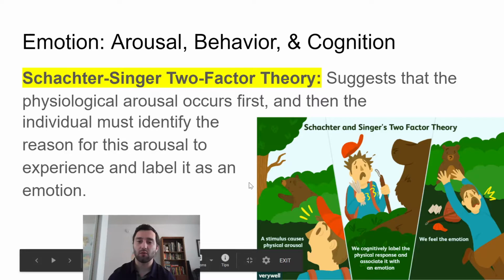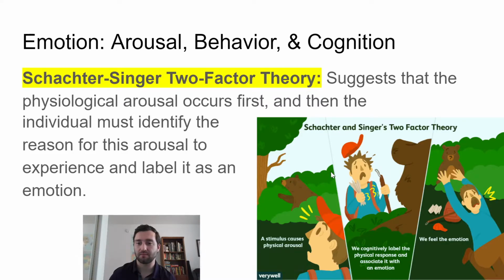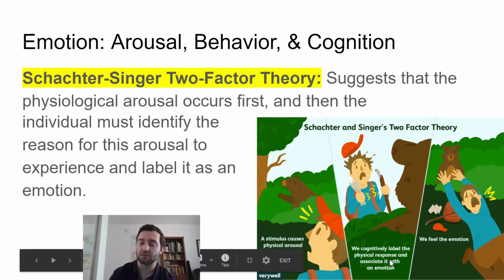The idea is we have a physical stimulus, in this example, the bear. Then we feel the physiological response. We become aroused, our heart beats. You can see the shock. Then we label the physical response and associate it with an emotion.